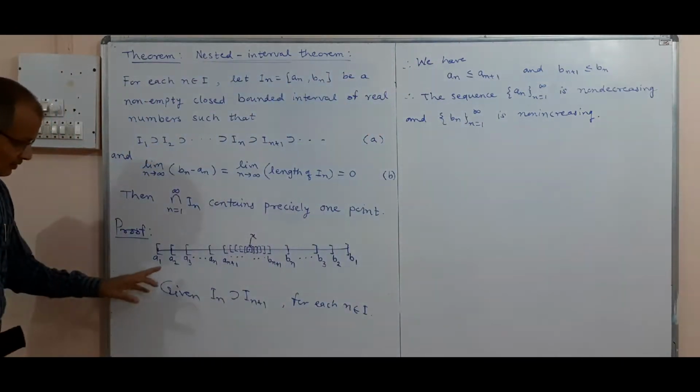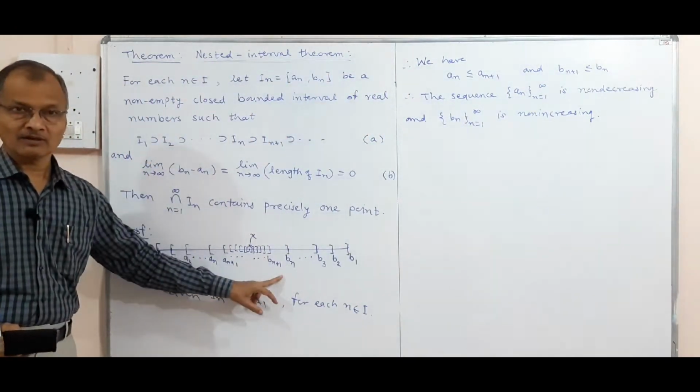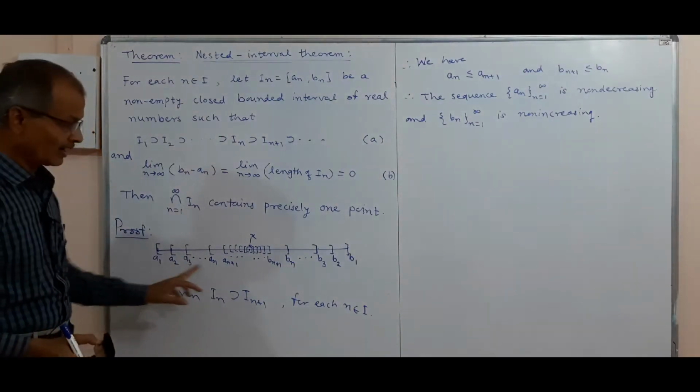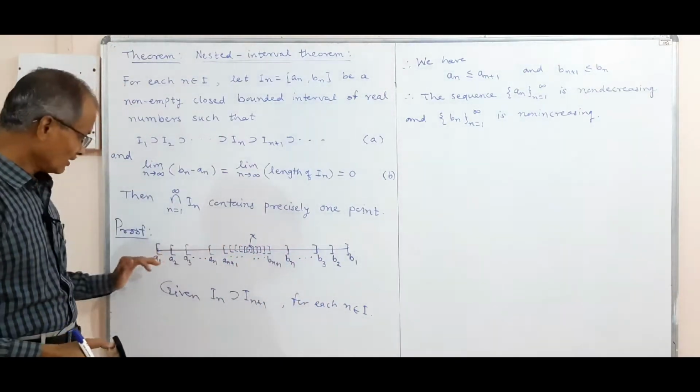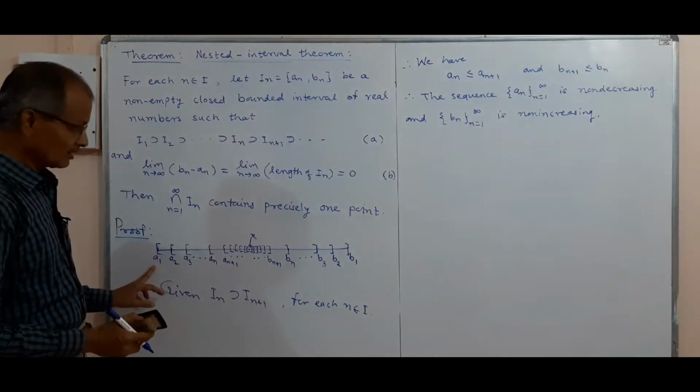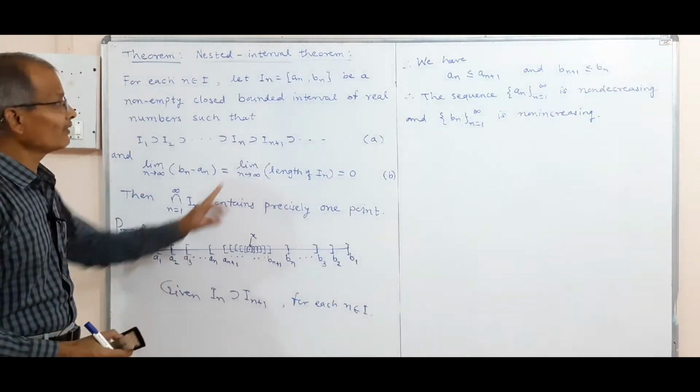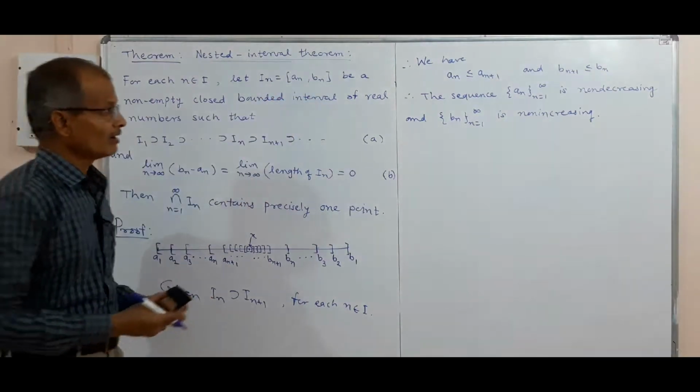Again, all the terms of both these sequences lie between a1 and b1. That means all the terms lie in the interval I1, which is [a1, b1].